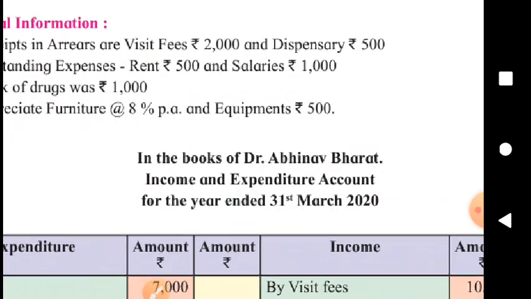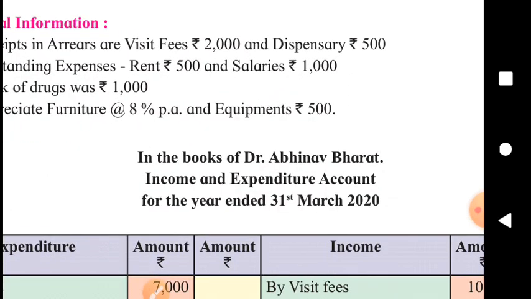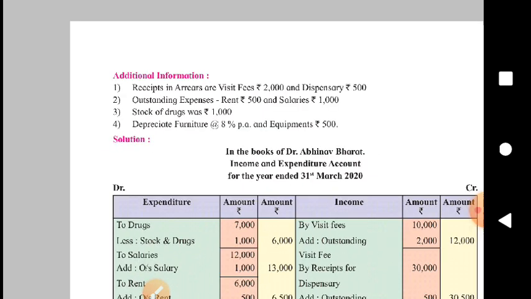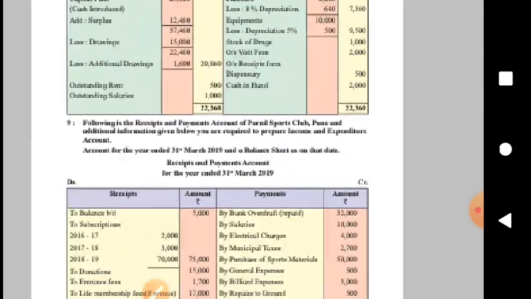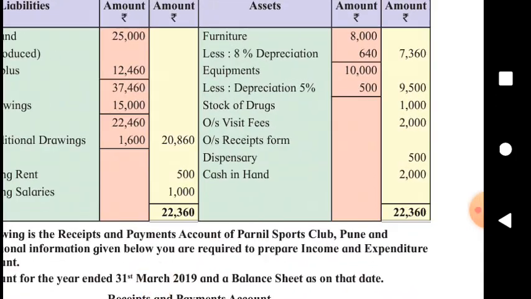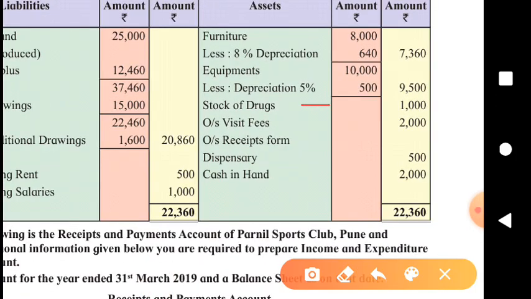Here equipments are eligible to be depreciated at rupees 500. There is no rate given like 5% as we see here in the solution. By mistake they have printed 5% here. This 5% is not necessary. That's by mistake.